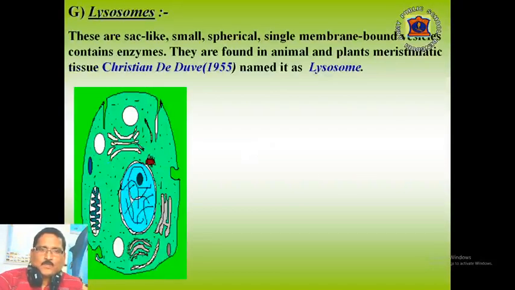Next cell organelle is lysosomes. These are sac-like, small, spherical, single membrane bound vesicles containing enzymes. They are found in animal cells and plants' meristematic cells except mammalian RBCs. Christian de Duve in the year of 1955 named it as lysosome.